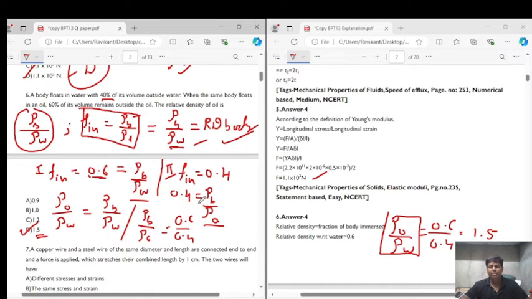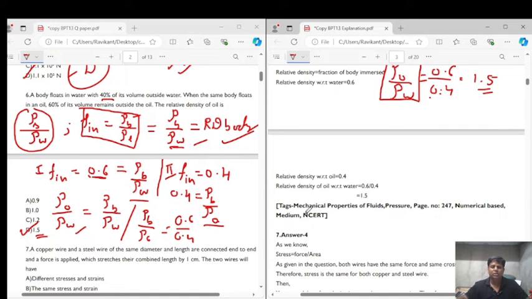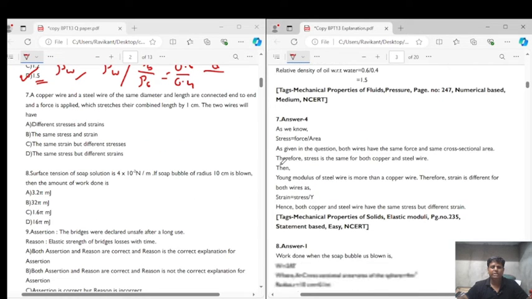Now we have first, density of body upon density of water is equal to 0.6. Second, density of body upon density of oil is equal to 0.4. When we divide these two, we'll get density of oil upon density of water, and that would be nothing but the relative density of oil. And this is equal to 0.6 upon 0.4, so the relative density comes out to be 1.5. So the relative density of oil is 1.5, and hence the correct answer for question number 6 is option 4, right? Now let's look into question number 7.